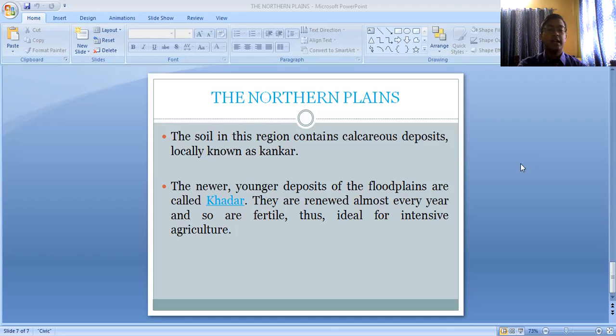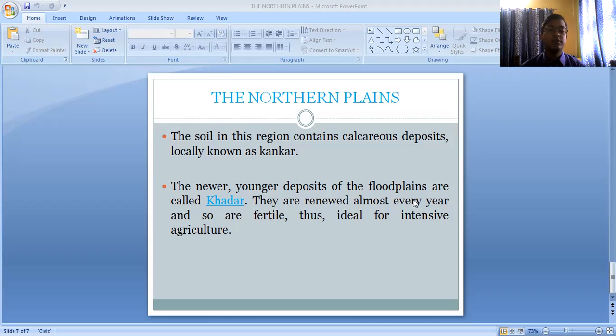On the other hand, the newer, younger deposits of the floodplains are called the Khadar. This Khadar is the newly formed alluvial part of the northern plains, where agriculture flourishes. Why? Because the sediments are not very old, and they get renewed every year.